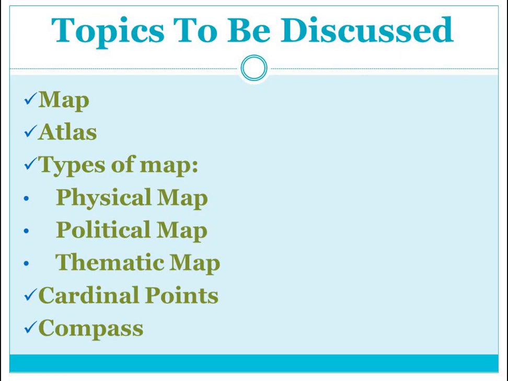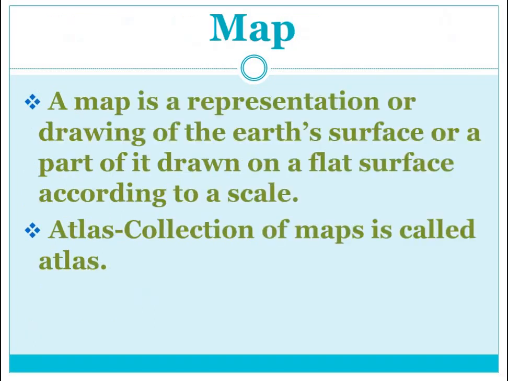Types of map, in which we will discuss physical map, political map, thematic map, and along with their examples. Then cardinal points, and at last we will discuss compass. So these are the topics of today's lecture. So all of you listen very carefully. Let's start with the topics.